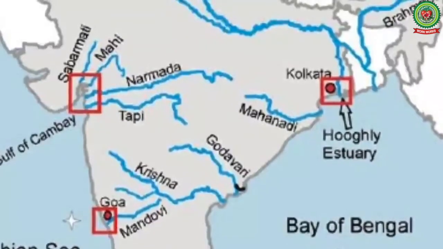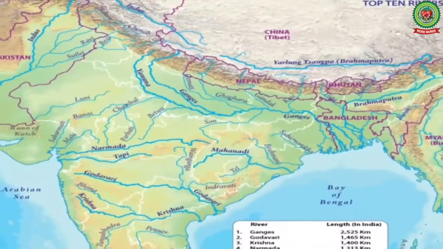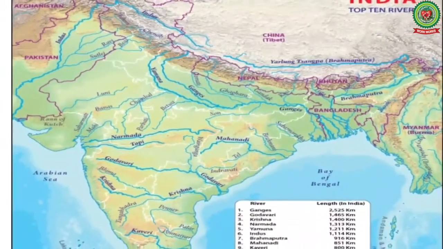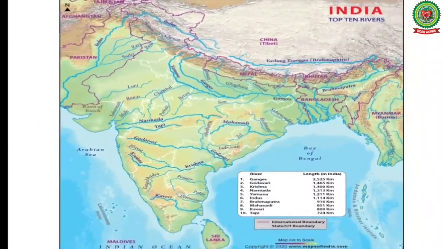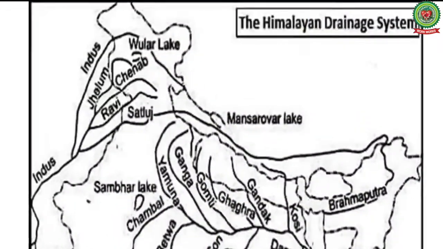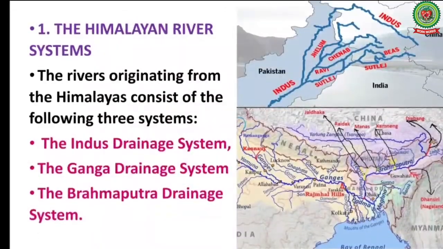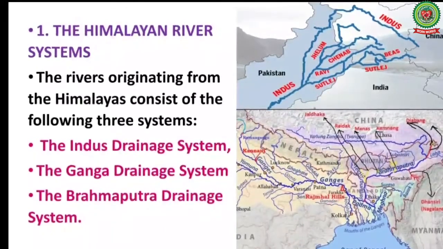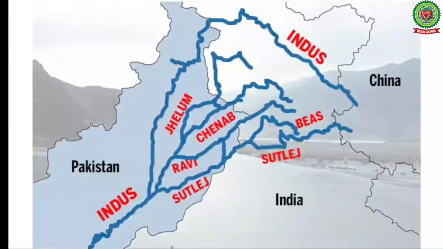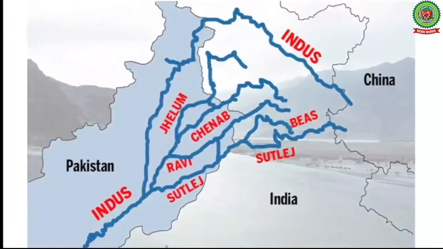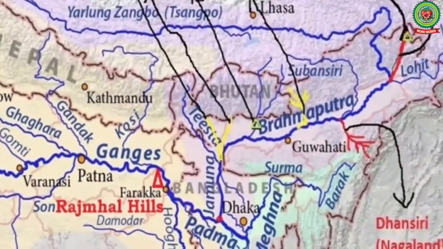Now children, let us study about the drainage system of India. On the basis of origin, two broad drainage systems of India are generally recognized. They are number 1, the Himalayan rivers, number 2, the peninsular rivers. The rivers originating from the Himalayas consist of three main drainage systems. They are the Indus drainage system, the Ganga drainage system and the Brahmaputra drainage system.